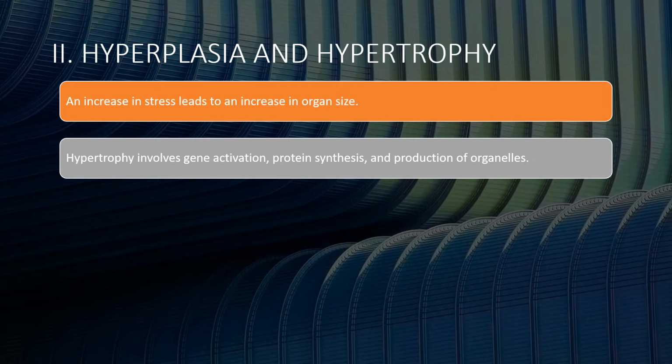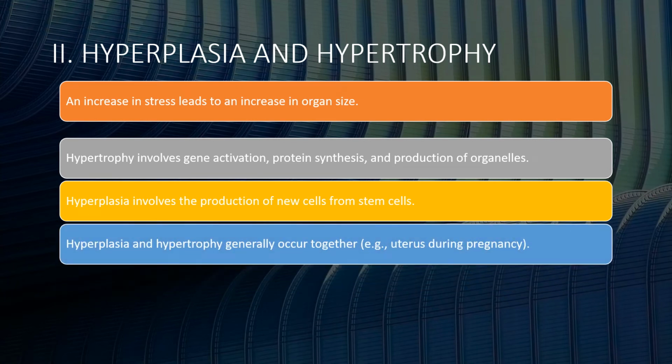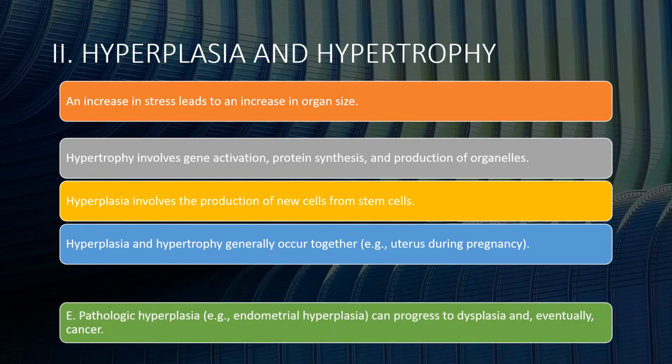Hypertrophy involves gene activation, protein synthesis and production of organelles. Hyperplasia involves the production of new cells from stem cells. Hyperplasia and hypertrophy generally occur together, for example, in the uterus during pregnancy. Pathological hyperplasia, for example, endometrial hyperplasia, can progress to dysplasia and eventually cancer.